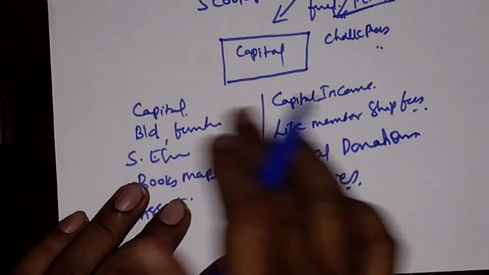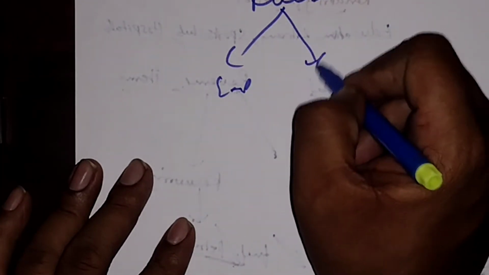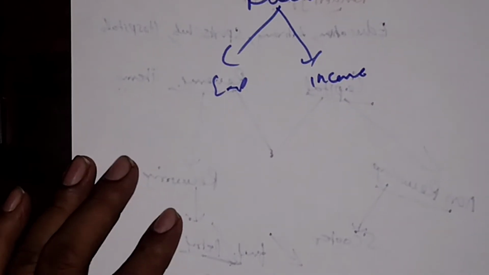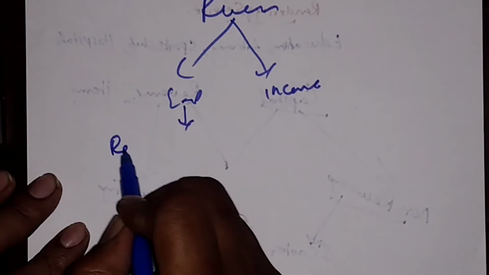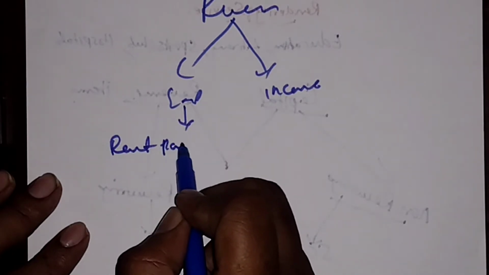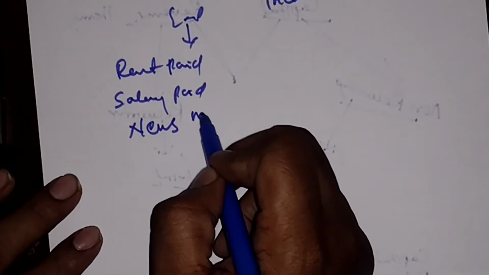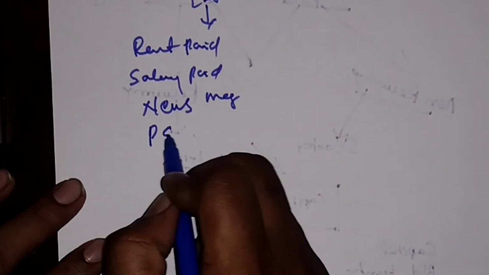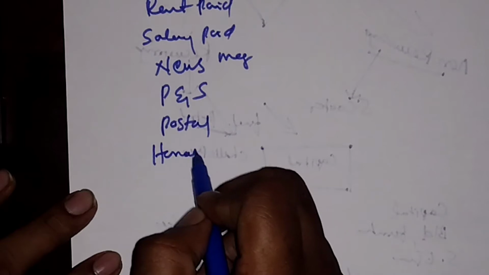All this capital expenditure and capital income is over. In the same manner, the next one is the revenue expenditure and revenue income. What is this revenue expenditure? That is day-to-day expenses. One, it is rent paid, salary paid to the staff members, newspapers purchased, magazines purchased, printing and stationery, postal charges, honorarium.